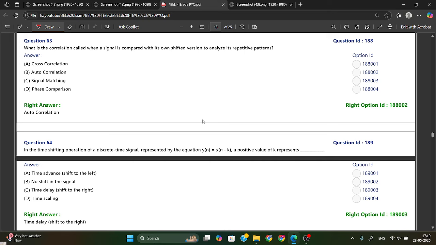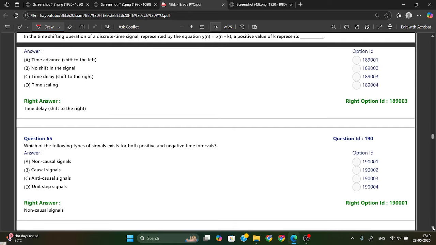What is the correlation called when a signal is compared with its own shifted version to analyze its repetitive pattern? For repetitive pattern, it uses autocorrelation. Autocorrelation will compare with its own shifted value. And cross correlation will compare two different signals. Okay, just remember this thing.